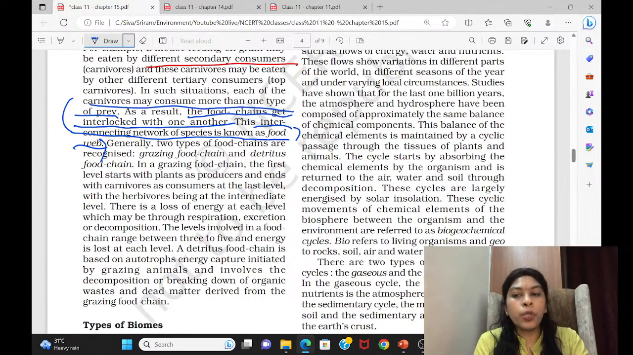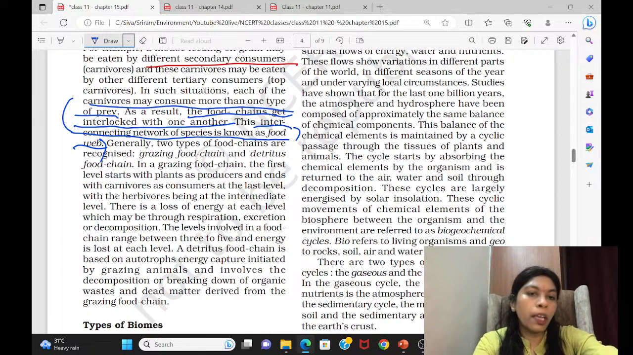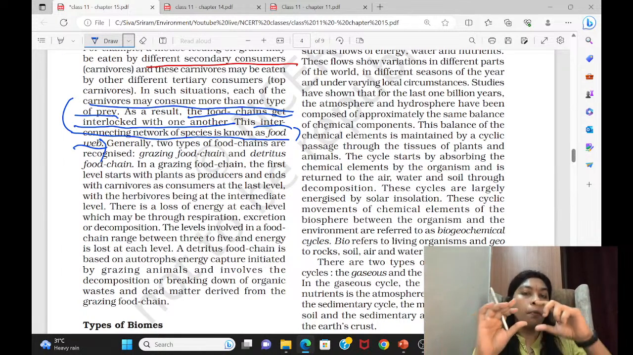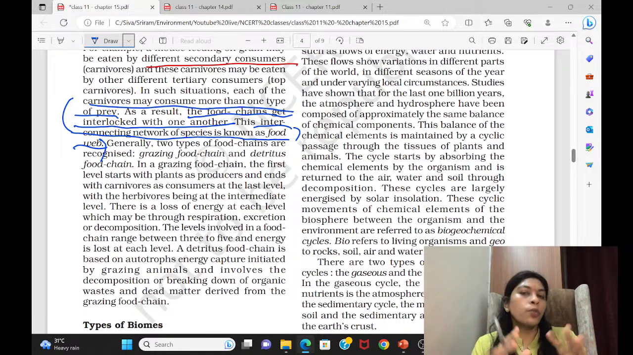So food chains are of two types. What are those? Grazing food chain and the detritus food chain. If possible, you can make a table with grazing food chain on one side and detritus food chain on the other side. There are two major differences for both. Try to write it. Okay, so we can see what is given here.